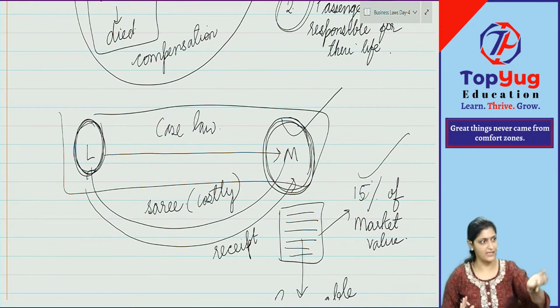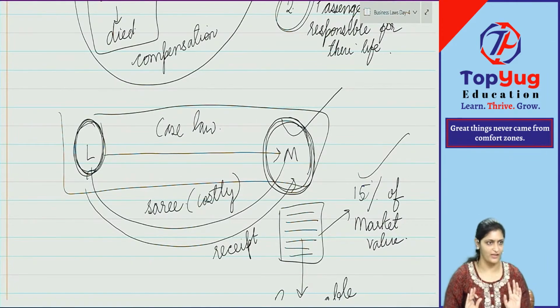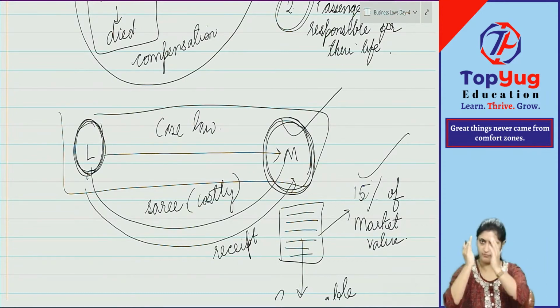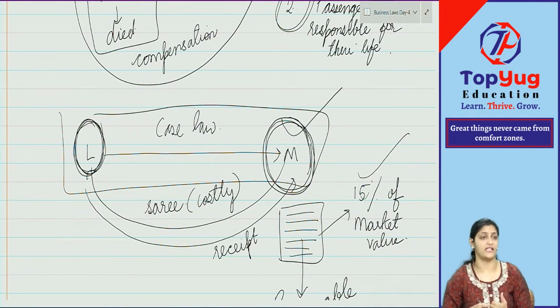First will be the main answer, second will be the relationship between question and answer. You should give the relationship just like that. Got this point clear? This is how you have to answer. Anyways, as you write the answers and questions, you will understand. That will be in your own words. See, half of the paper will be direct questions. Directly they'll ask you, give the difference between void and voidable contracts. Give the differences. Or explain the essentials of a valid contract, that you have to do.